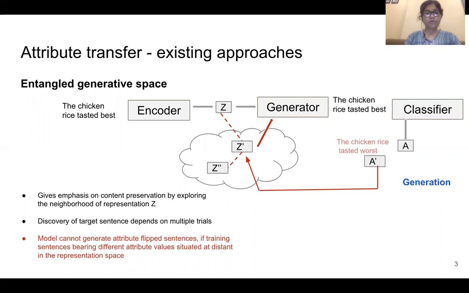This kind of approach gives emphasis on content preservation, and hence it just explores the neighborhood of the original representation set. Discovery of the target sentence thus depends on multiple trials at the time of generation, and the model cannot generate attribute-flipped sentences if training sentences bearing different attribute values are situated at distant representation space.